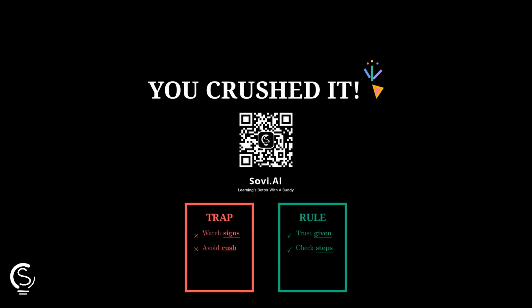Well done! Option D. Scan now, watch signs, avoid rush. Trust the given facts and check each step, because direct links beat side effects.